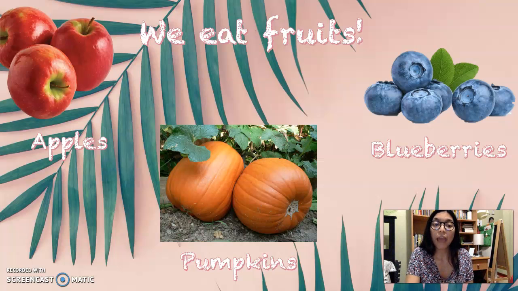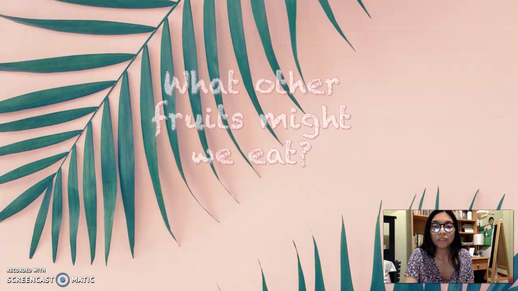So we have apples, yummy, yummy, crunchy apples. Pumpkin is a fruit. We have blueberries. Ooh, yummy, yummy. These are all yummy fruits that we all eat, right? And they taste so delicious. And now, let's see, what other fruits might we eat? So let's think about those. There's a lot of fruits that we eat. Nice, excellent. Okay, so that was our lesson.